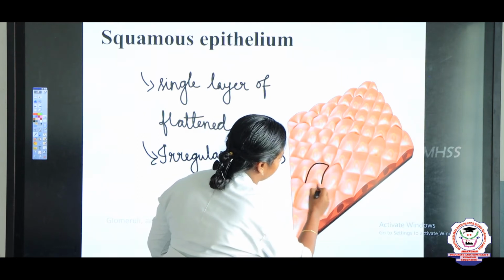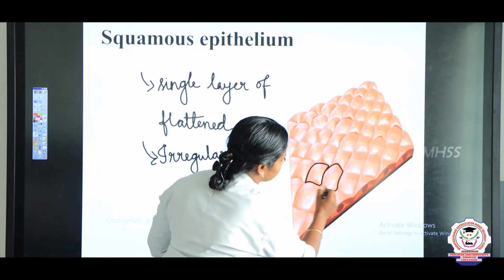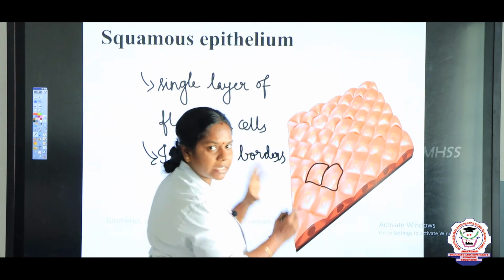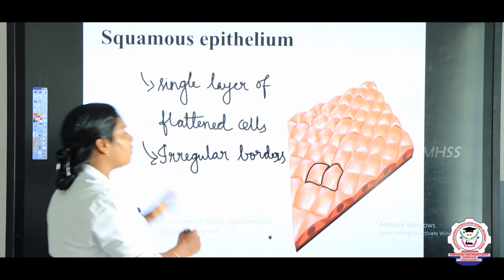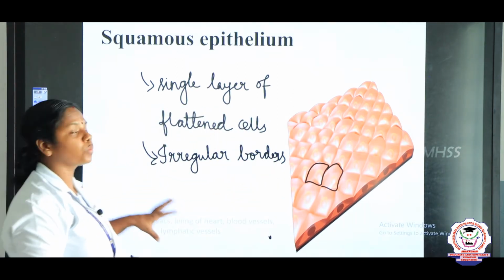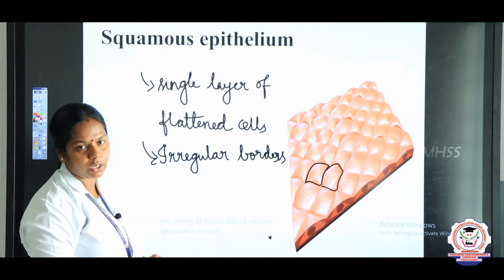Just see this, children, the border of this is like this, like this. So irregularly arranged borders.